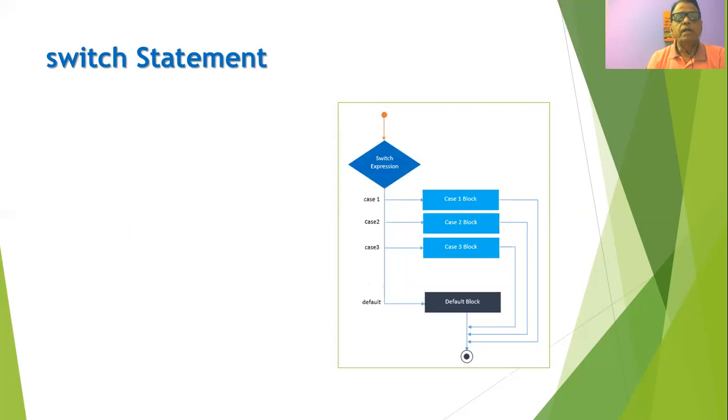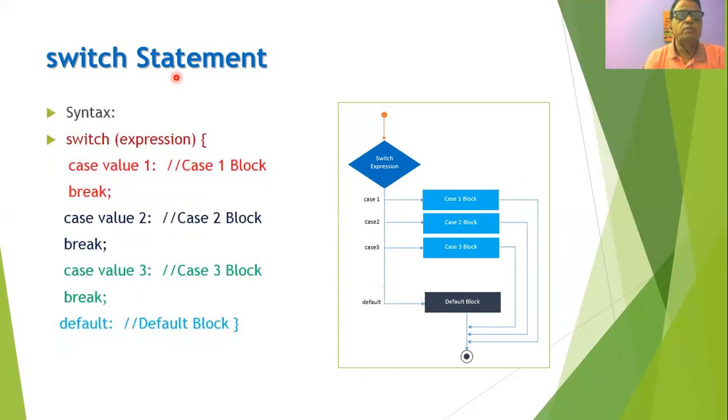Another popular statement that can be used with C++ programs is called the switch statement. The syntax for the switch statement is like this: switch, then in the brackets, we put the expression or condition, and this expression must return some kind of value. And this value is matched with the different values called case values.